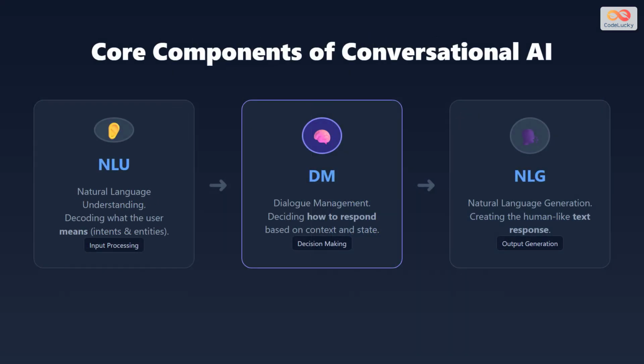There are three main pillars to this technology. First is natural language understanding, or NLU, which figures out what the user means. Second is dialogue management, the brain that decides the next step. Finally, natural language generation, or NLG, creates the human-like response you see on the screen.